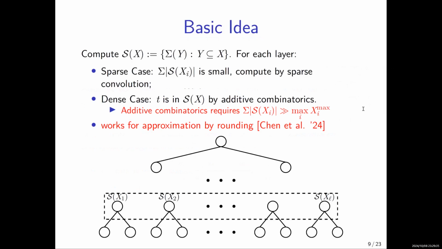We do this rounding because remember that the overall running time depends on the summation of cardinalities. On the other hand, the additive combinatorics result requires the summation of cardinalities to be controlled by the largest integer. And so bounding the largest integer is essentially bounding the overall running time.